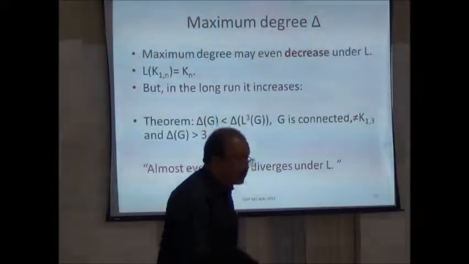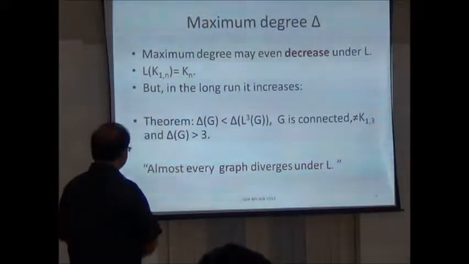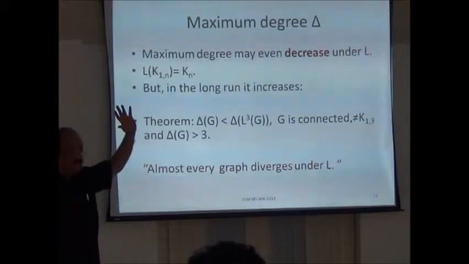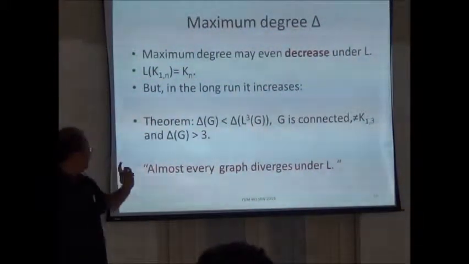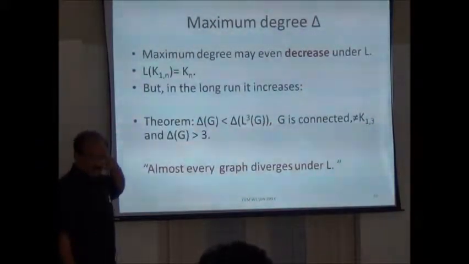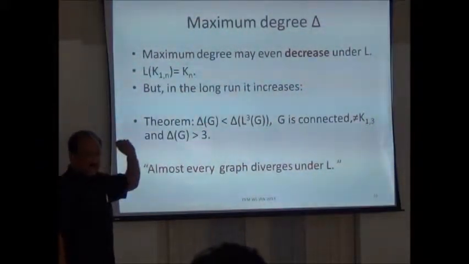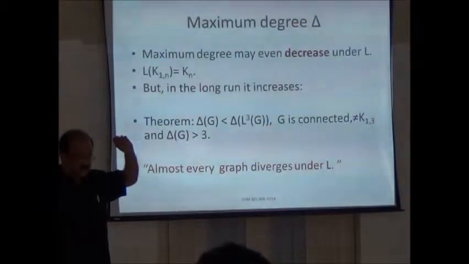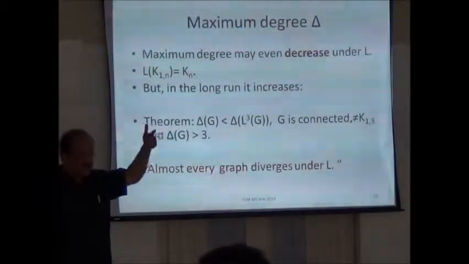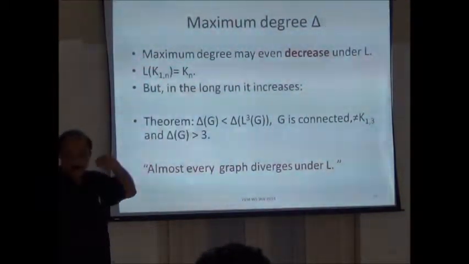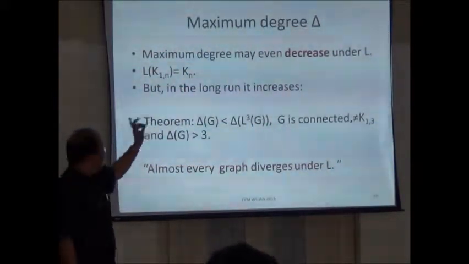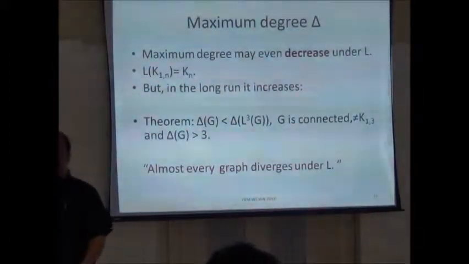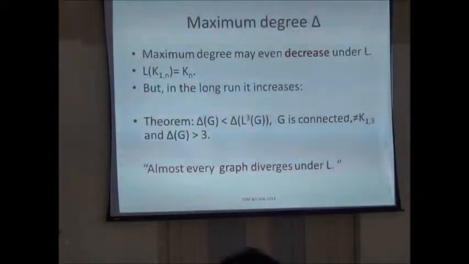Now another parameter is maximum degree. This maximum degree can even decrease under the line graph operator. Because if you take K1,n, it has maximum degree n. But the line graph of K1,n is Kn, whose maximum degree is n minus 1.